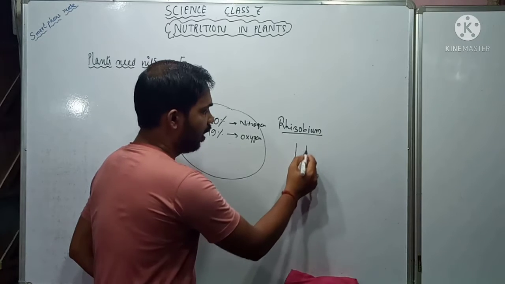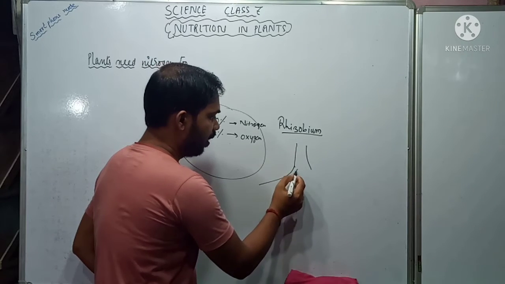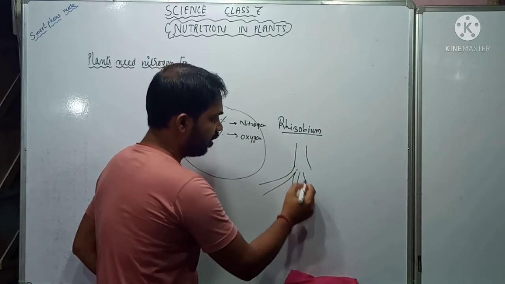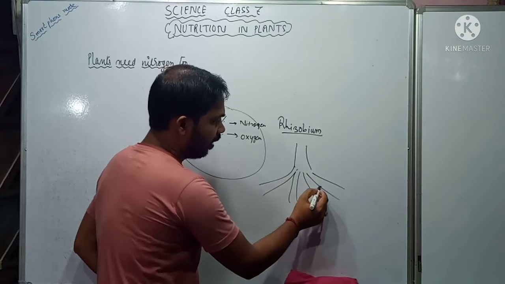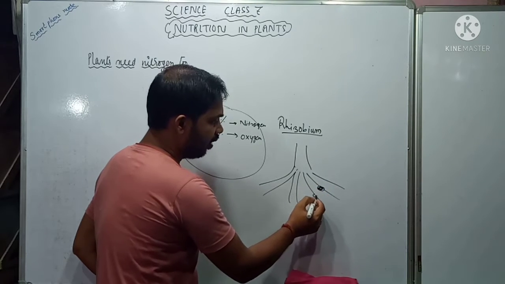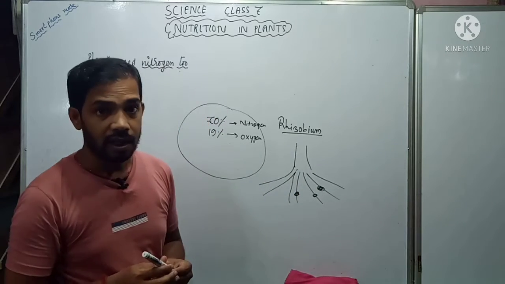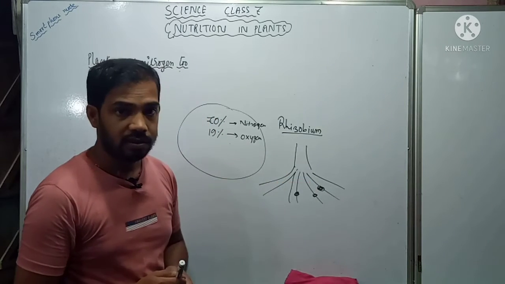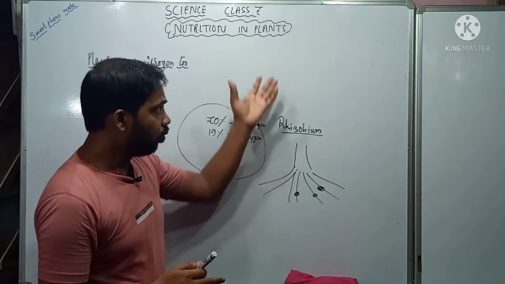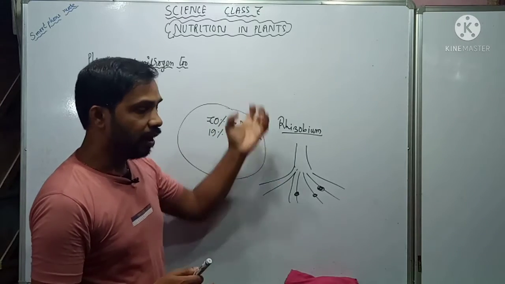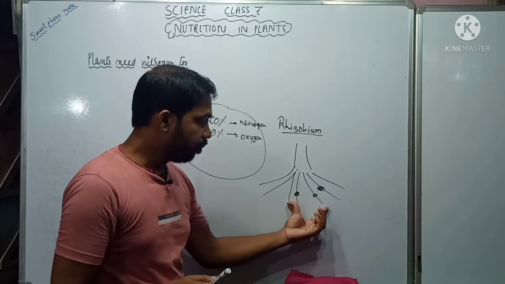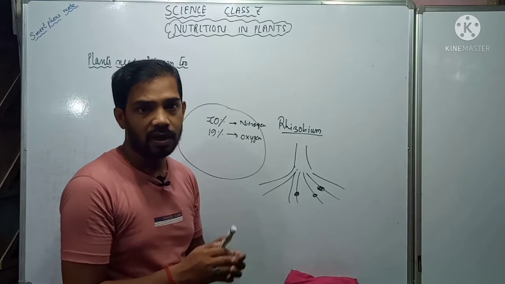You see, there are roots of plants. Here some node-like structures will form, and in these node-like structures this bacteria will be present, and they help to obtain nitrogen from air and make it a substance that is water soluble.